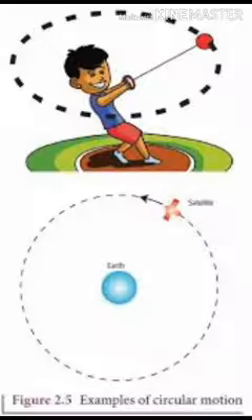Talking about the second type of motion, you must have seen the blades of a fan moving. Also, the hands of a clock, they go round in circles. If you have ever whirled around a ball like this, or if you have ever visited a merry-go-round, or if we talk about the motion of a satellite around the earth, all these objects are seen moving in circles. So this type of motion is called circular motion. And in circular motion, the distance of the object from the center always remains the same. Can you think of more such examples where you see circular motion?